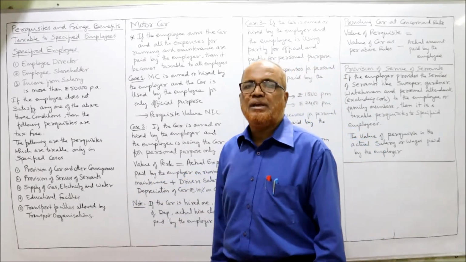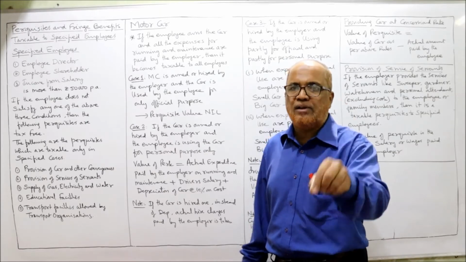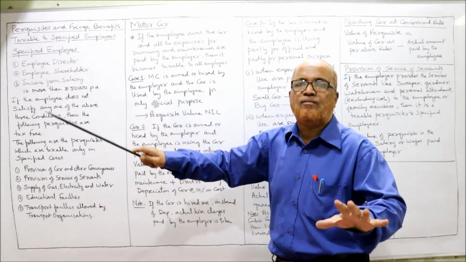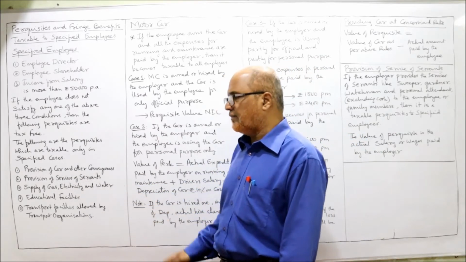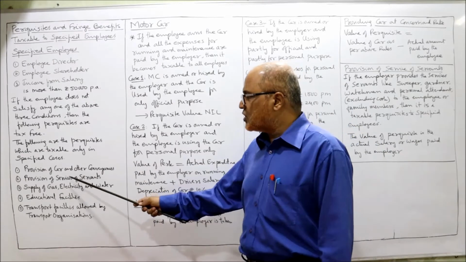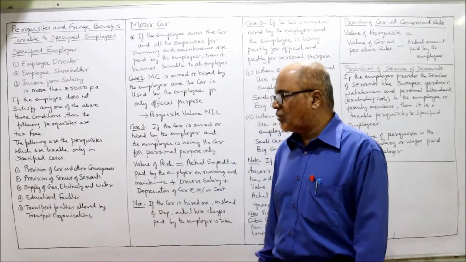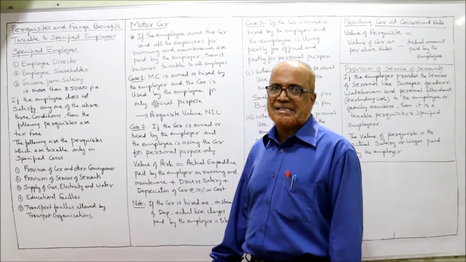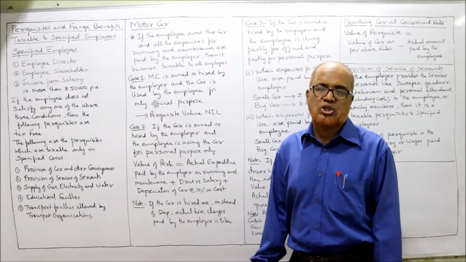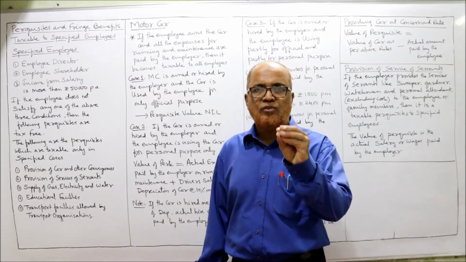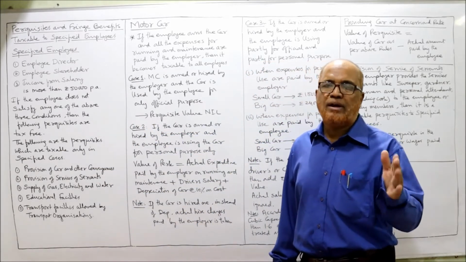Five examples have been given by the Income Tax Act. These are the perquisites which are taxable only for specified employees, not for everyone. First, the provision of car and other conveyances. Second, provision of services of servants. Third, supply of gas, electricity and water. Fourth, educational facilities. And last one, transport facilities allowed by transport organizations. These are the five examples of perquisites taxable only in specified cases. Now one by one we will discuss.